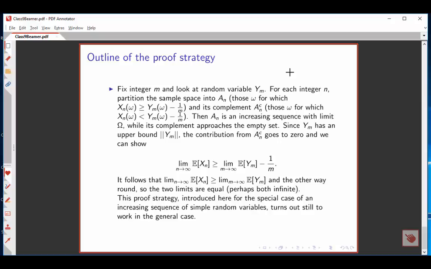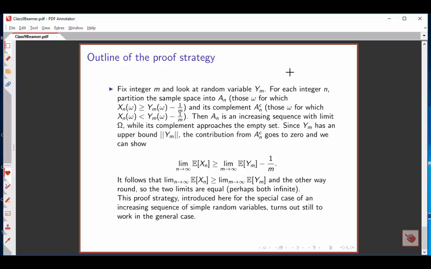And let's think about all the possible functions in the sequence capital X sub n. For each of those, there are two subsets into which we can partition the sample space.